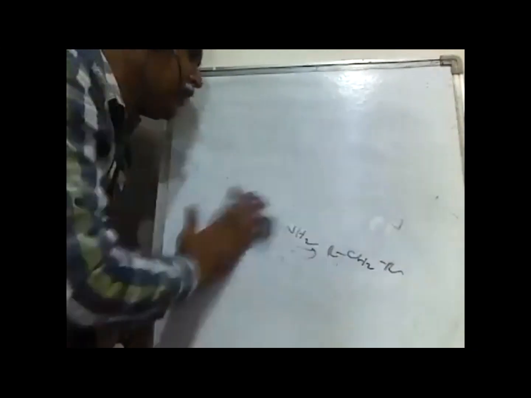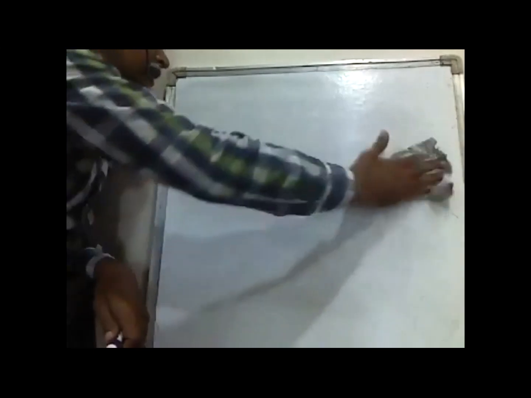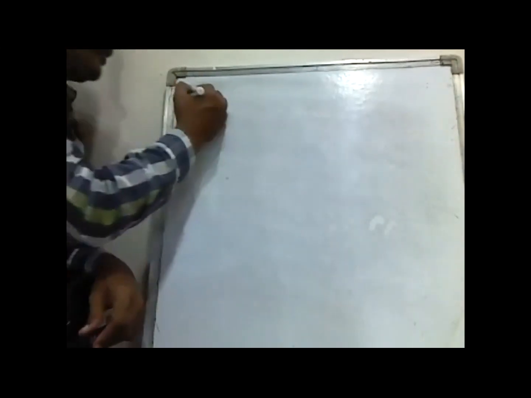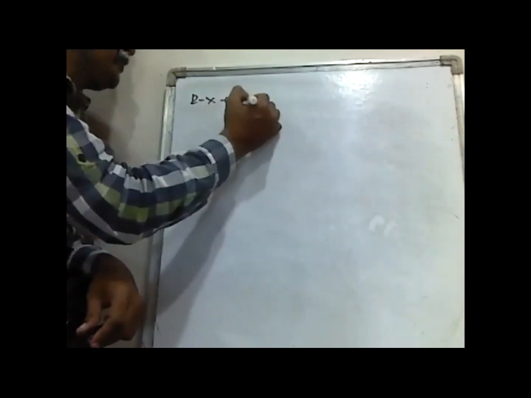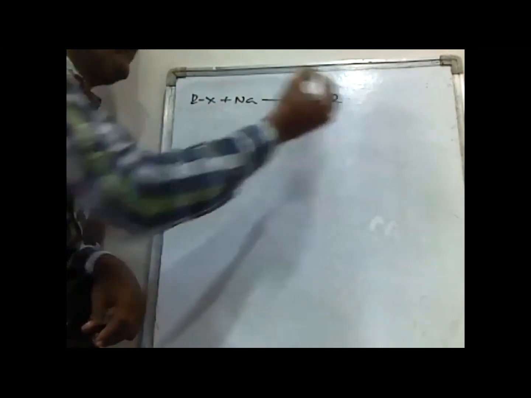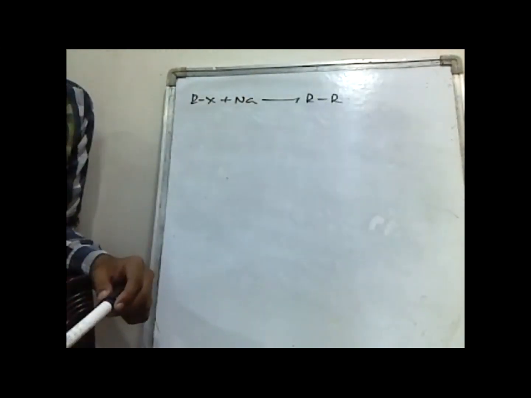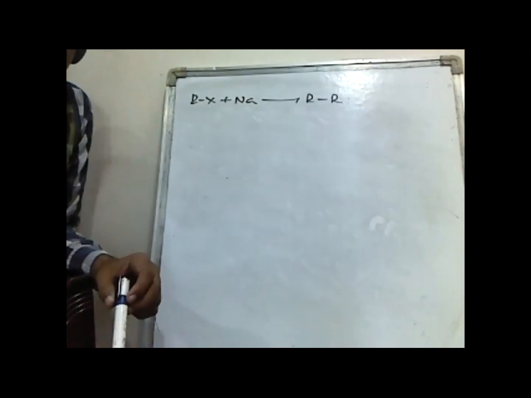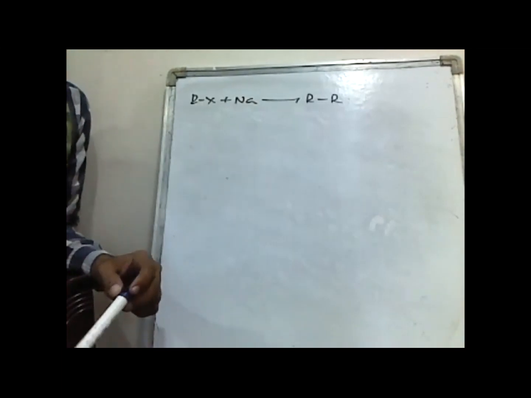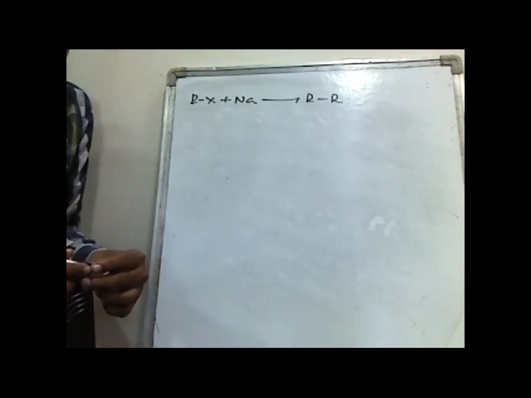We have discussed the Wurtz reaction. When alkyl halides are treated with sodium, alkanes are formed. This reaction is not suitable for the preparation of alkanes having an odd number of carbons.